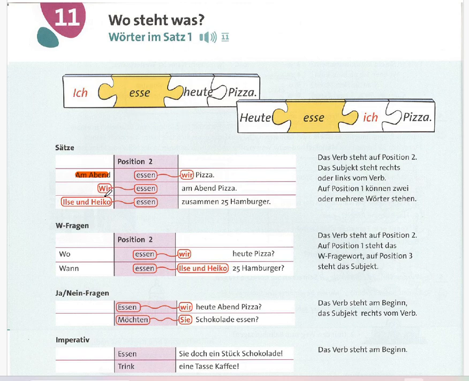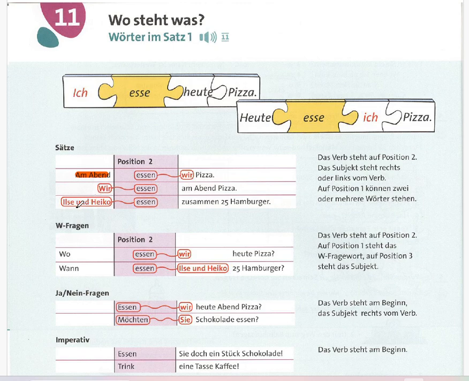In the second example, we have "Wir essen am Abend Pizza." The meaning of this sentence is we eat pizza in the evening. So here the subject comes first, at the beginning, and the verb is still in the second position.